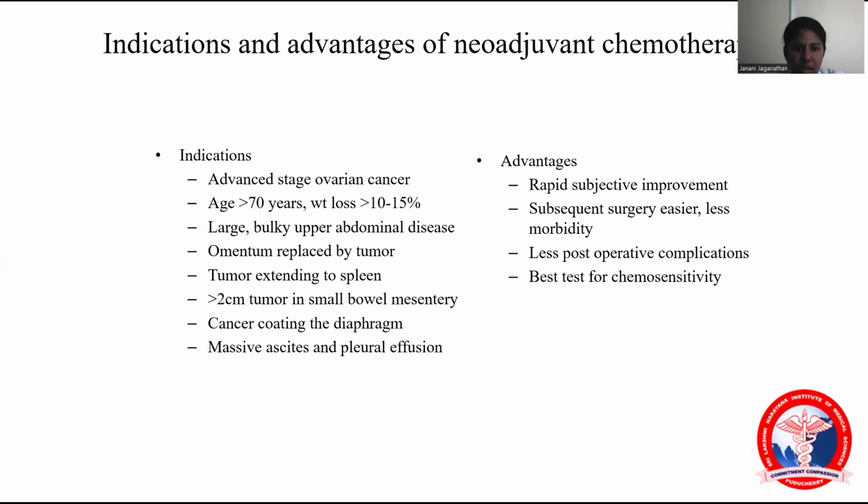Other indications: age more than 70 years, weight loss more than 10 to 15% of normal weight, a large bulky upper abdomen with omentum replaced by tumor extending to the spleen, or tumor extending to inoperable sites like the undersurface of the liver or diaphragm. Then we should give neoadjuvant chemotherapy, after which we should do surgery. Advantages: there will be subjective improvement, subsequent surgery will be easier, with lesser morbidity and lesser post-op complications, and it is the best test for chemosensitivity.